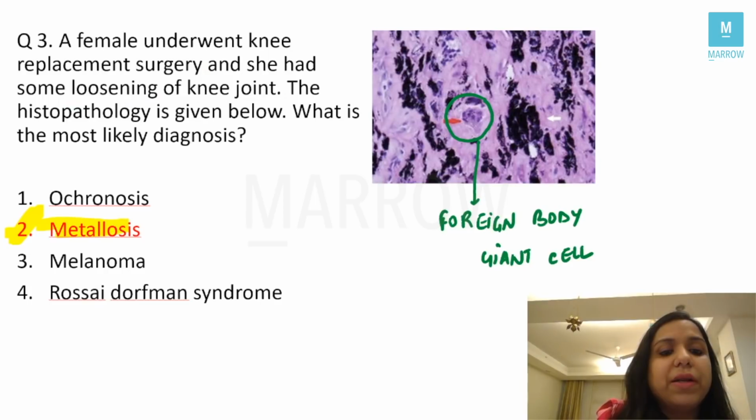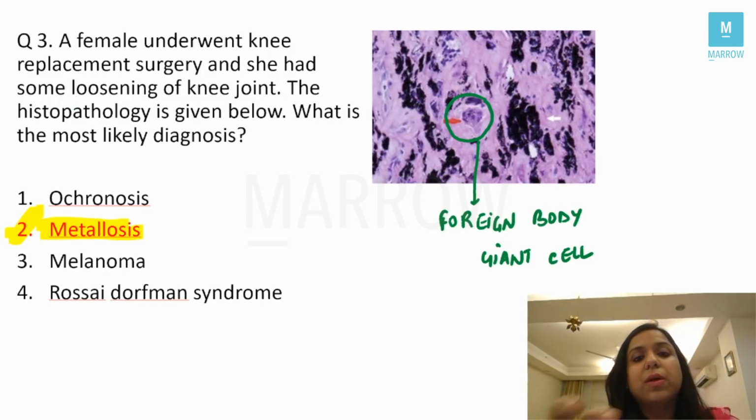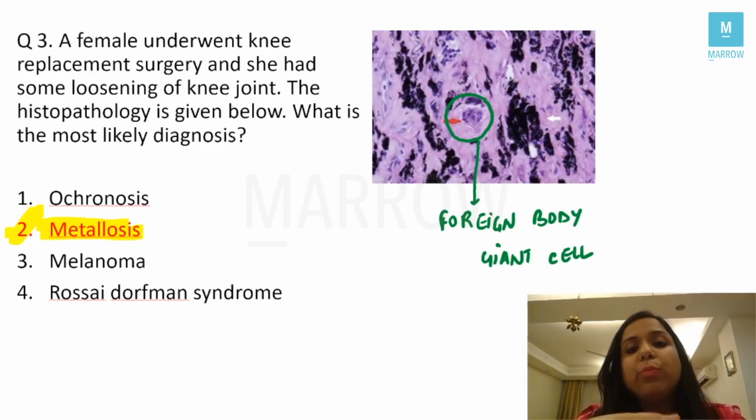That is metallosis. What is metallosis? Even if you don't see the picture, because there is a history of knee replacement surgery, that means you are putting some prosthetic implant in the patient, right? Some prosthetic or a foreign body. This prosthetic implant might be carrying some metal. Those metals leak into the blood, get deposited in the tissues, and that condition is called metallosis, right?